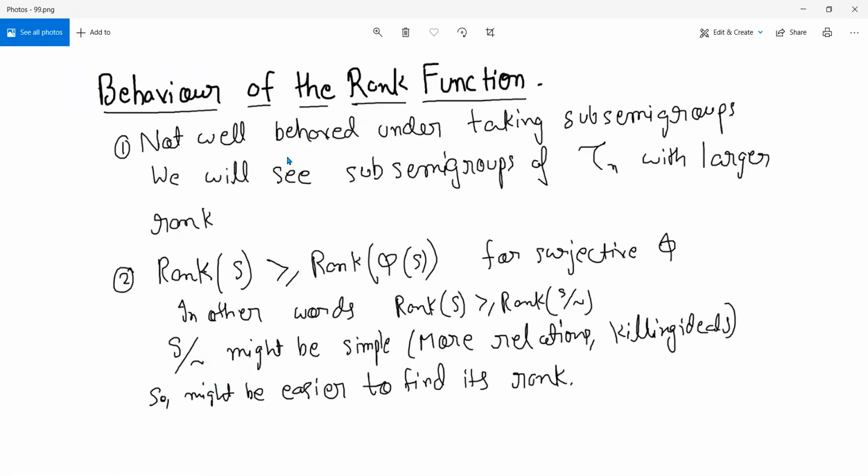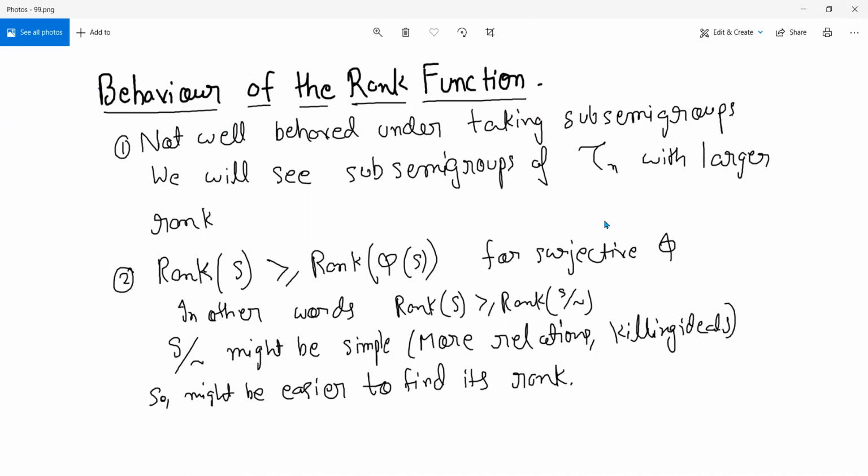Now, as you would expect, the rank function is not well behaved under taking sub-semigroups. What does this mean? It means that if you have a big semigroup, it may be generated by, let's say, only two things, but then you will find sub-semigroups of that which will need more generators. In fact, we will see this very clearly because we will find ranks of sub-semigroups of Tn which will have big ranks, where a large number of generators would be needed.